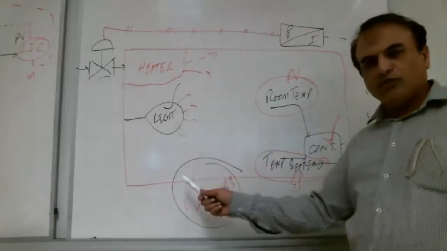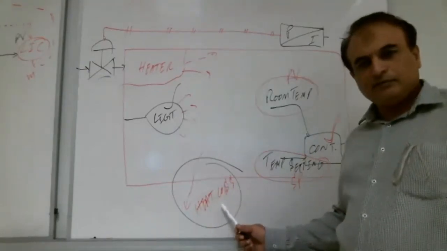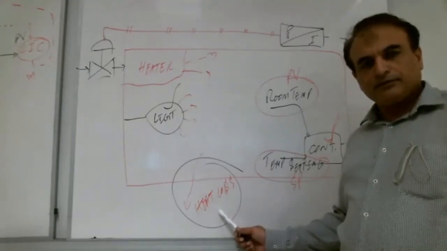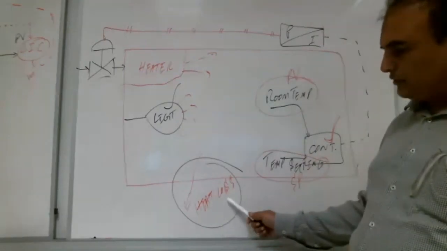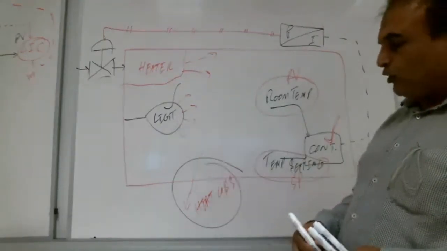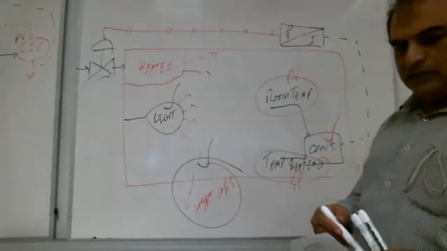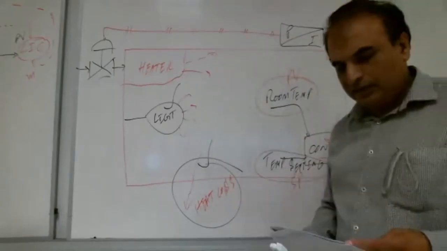See, this is the wall of the room, and heat is losing here. Right, Shabab? Everybody with me? This is heat loss, and this is light. So both are the disturbance for the process. This is the process.